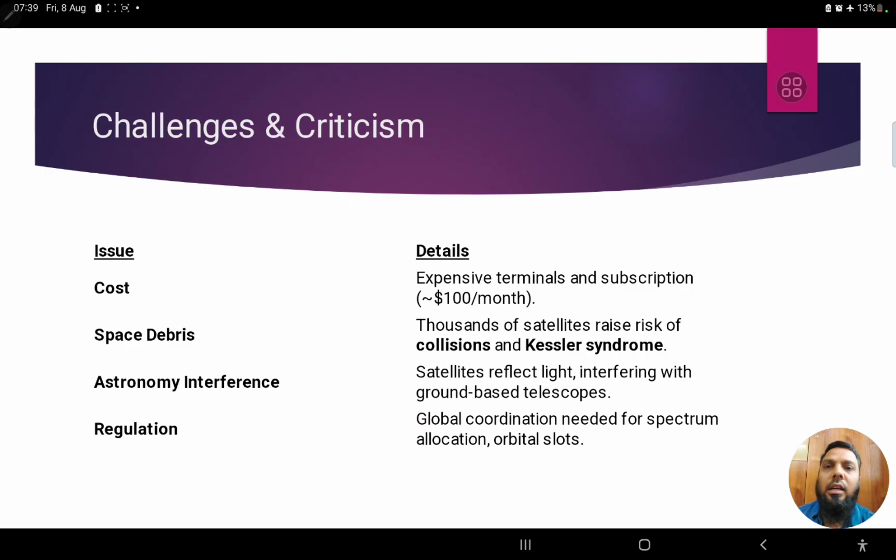So these are the other developments, and for all these things, what are the challenges and what is the criticism that Starlink is facing? First thing is the cost. It's highly expensive, approximately $100 per month. So you can just see it's hugely costly.